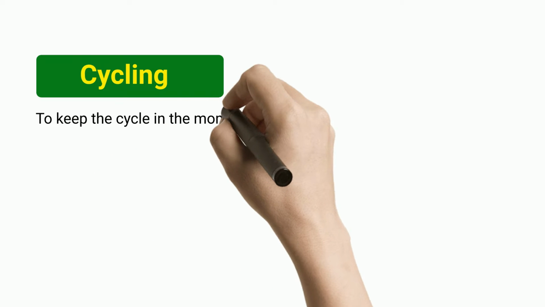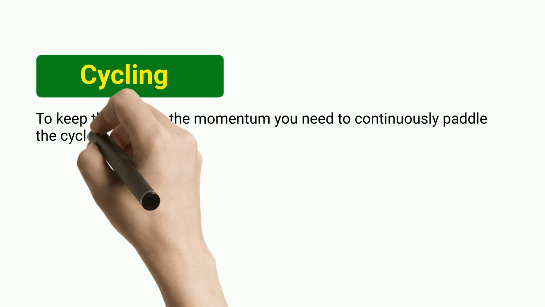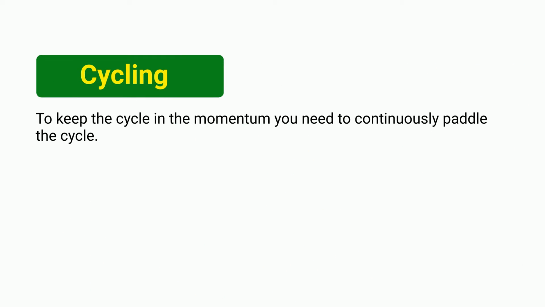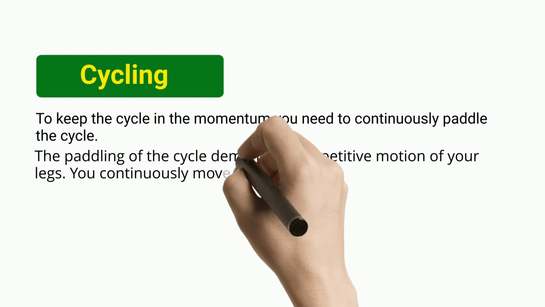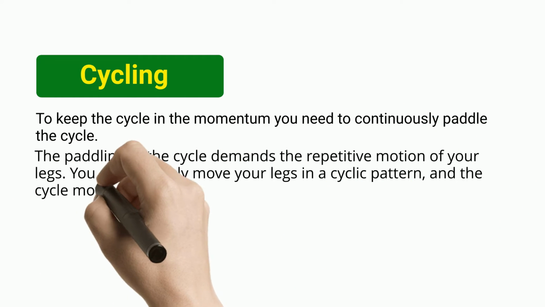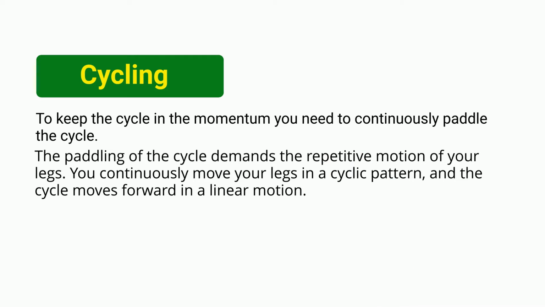Cycling. To keep the cycle in momentum, you need to continuously paddle the cycle. The paddling of the cycle demands the repetitive motion of your legs. You continuously move your legs in a cyclic pattern, and the cycle moves forward in a linear motion.